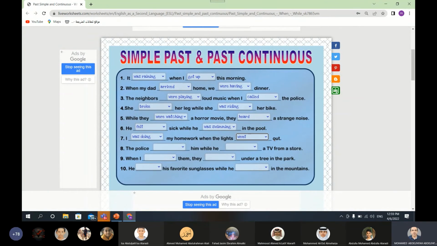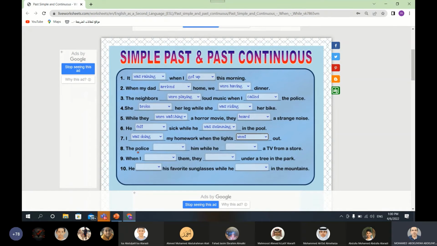Excellent, Mahmoud. Students, look here, Mahmoud used the past simple after when, and the second half of the sentence past continuous. I was doing my homework, this is the first action. What happened at the beginning? I was doing my homework. What happened meanwhile? The lights went out. So he used the past simple with when, and the second part is past continuous. Bravo Mahmoud.